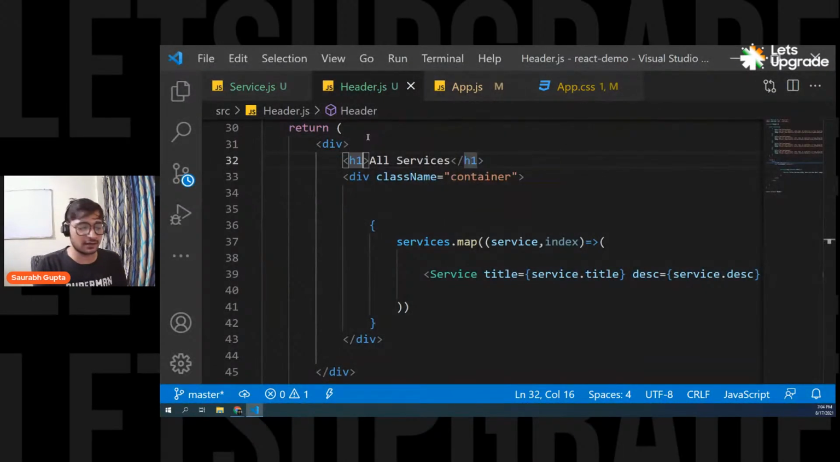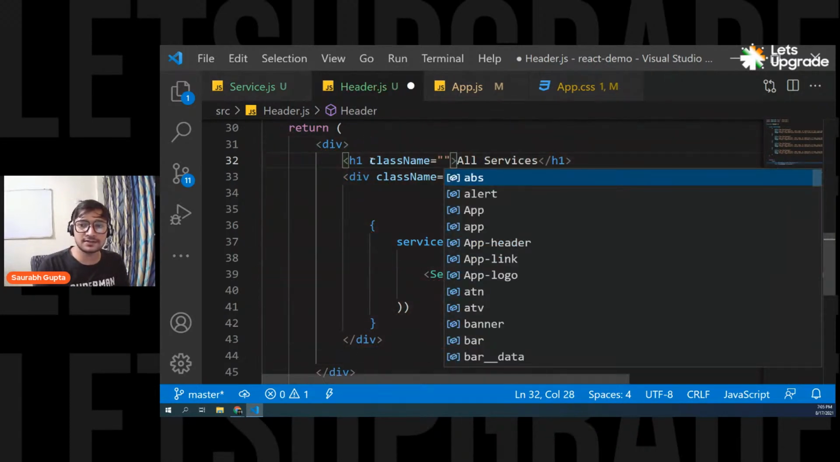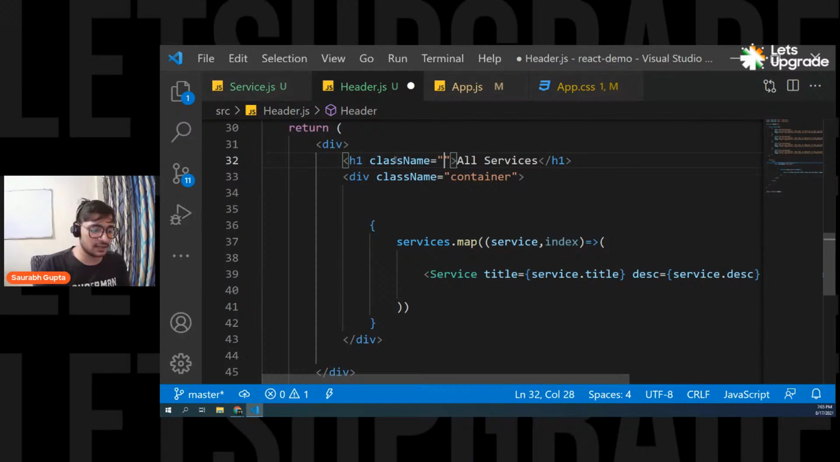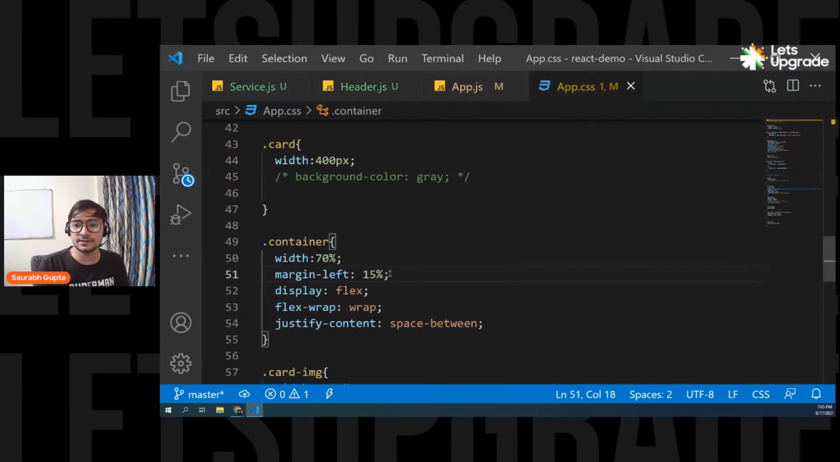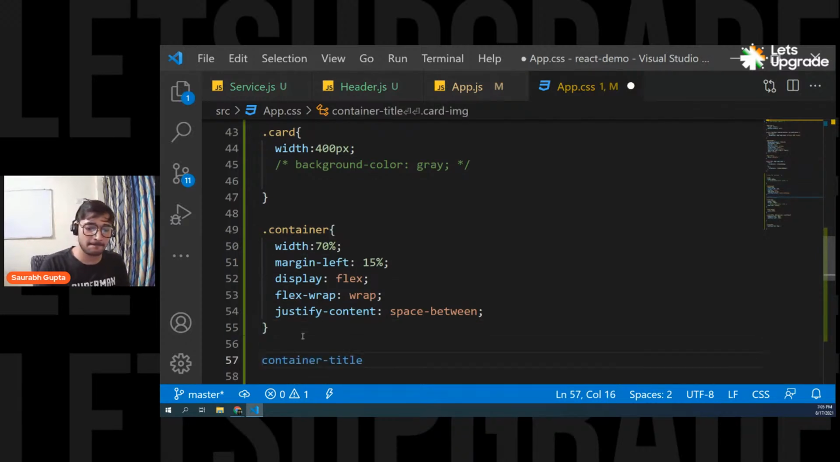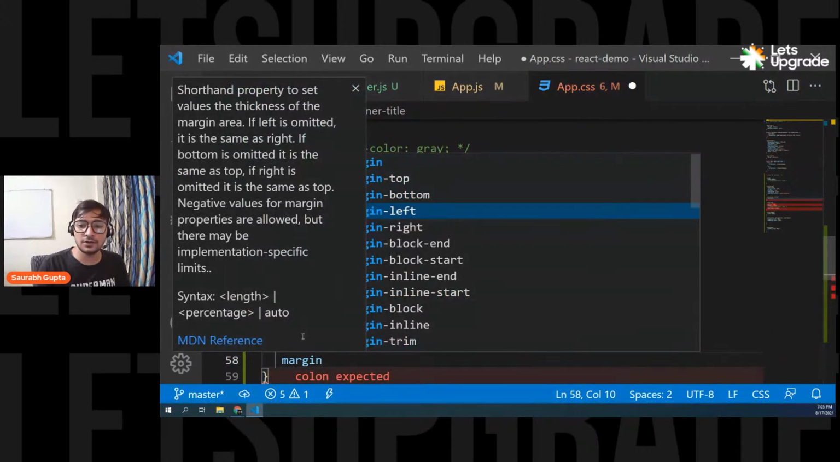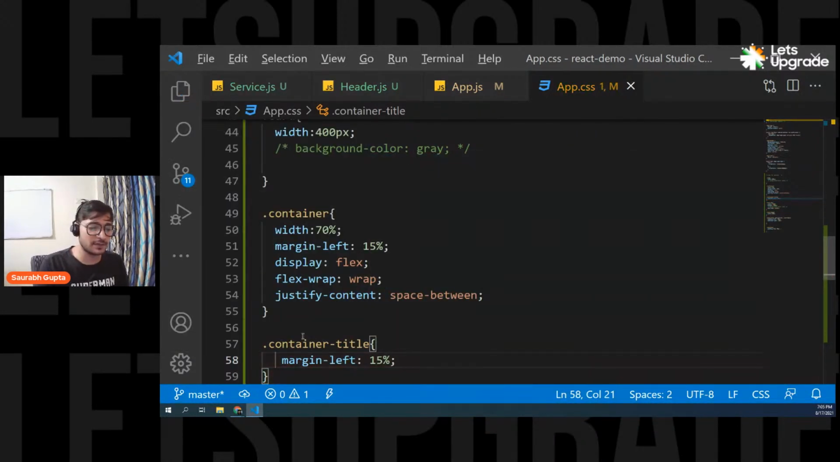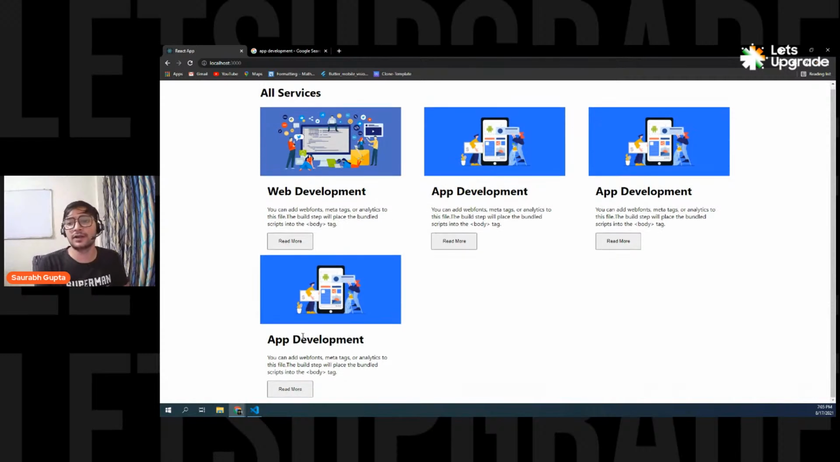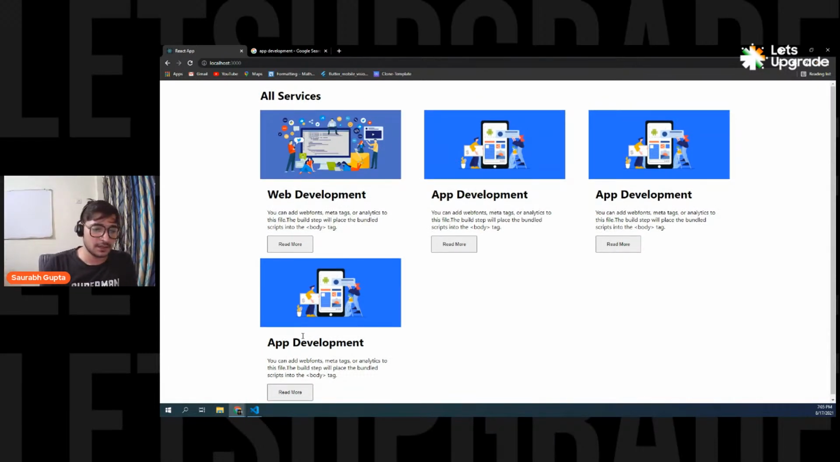Like you can give it a class, and then you can move it with margin left or whatever you want. So class name, let's say container-title, like that. Save it. Go in CSS. Margin left of 15%. Now it should be there. Here we go. So you can do it like this. Simple, easy.